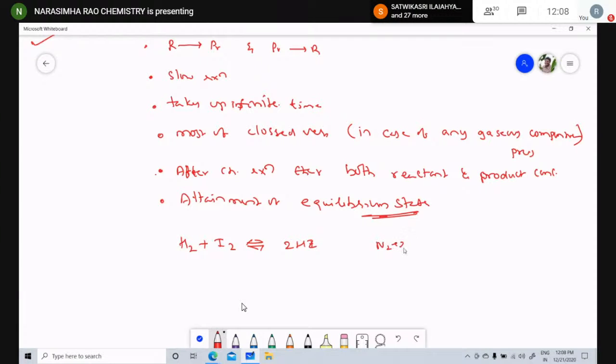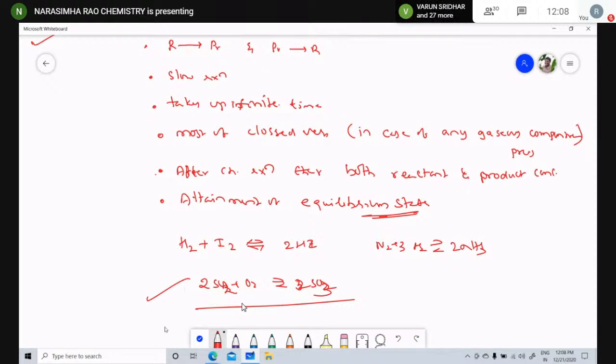Now N2 plus 3H2 gives rise to 2NH3. Now 2SO2 plus O2 gives rise to 2SO3. These are reversible reactions. Heating of limestone to form CaO plus CO2. These are the better examples for reversible reactions.